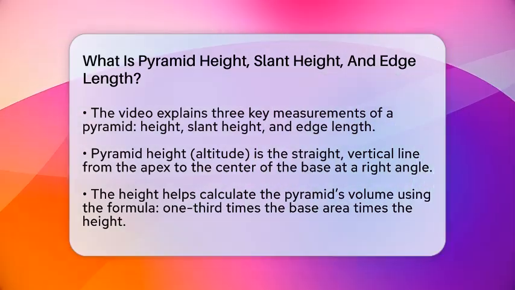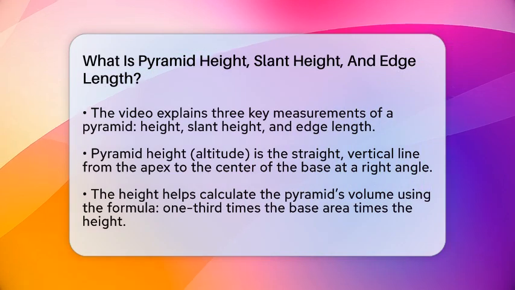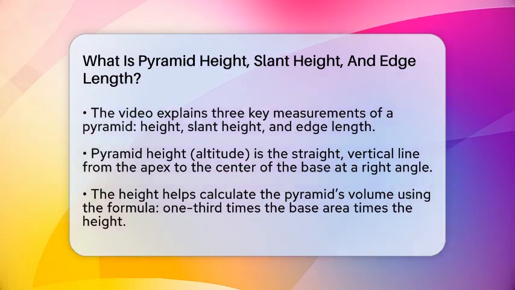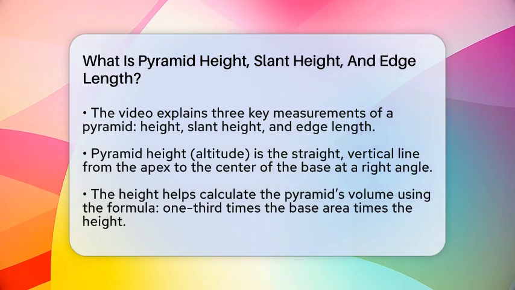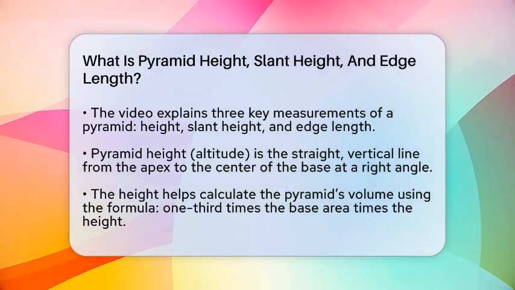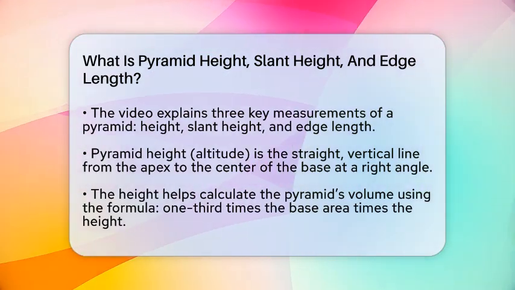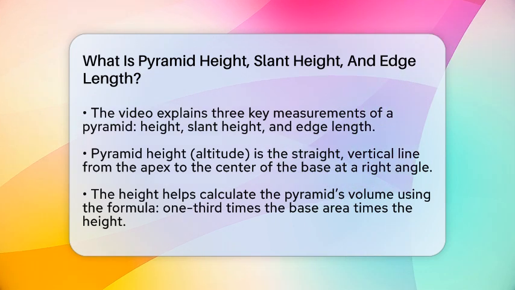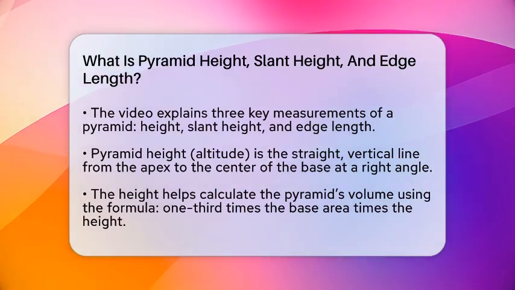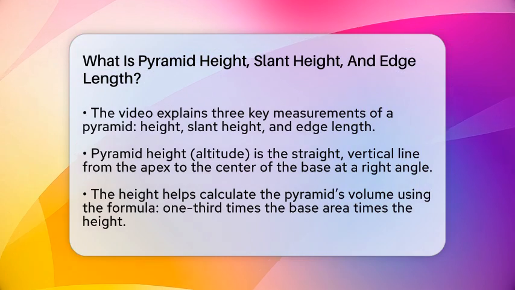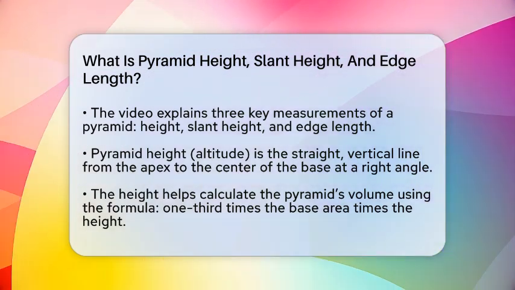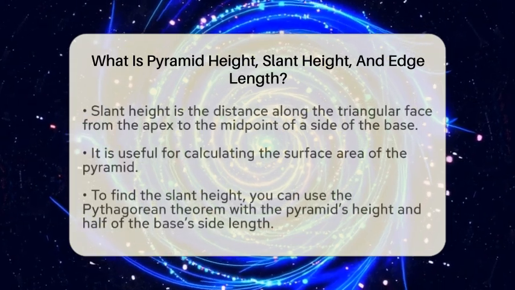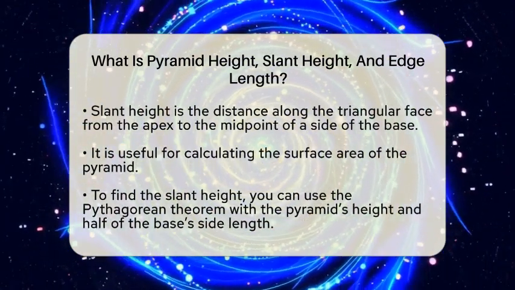First, the pyramid height, also called the altitude, is the straight line from the very top point, called the apex, down to the flat base. This line is perfectly vertical and hits the base at a right angle. It's the shortest distance from the top to the bottom inside the pyramid. Knowing this height helps us find the volume of the pyramid using the formula, 1/3 times the area of the base times the height. Remember, this height is not along the sloped sides but straight down inside the shape.